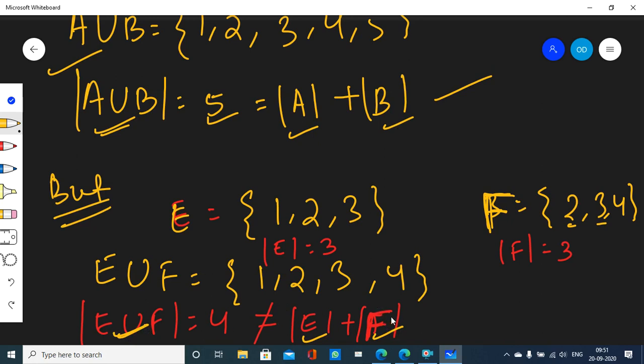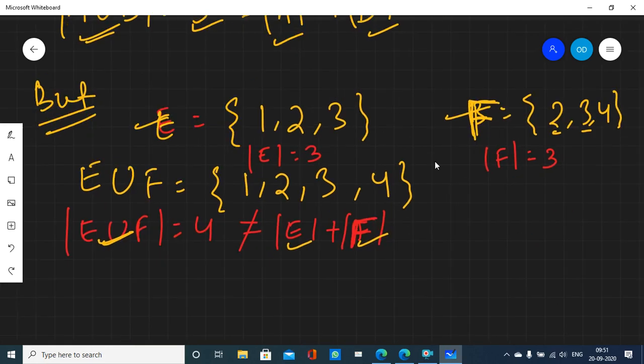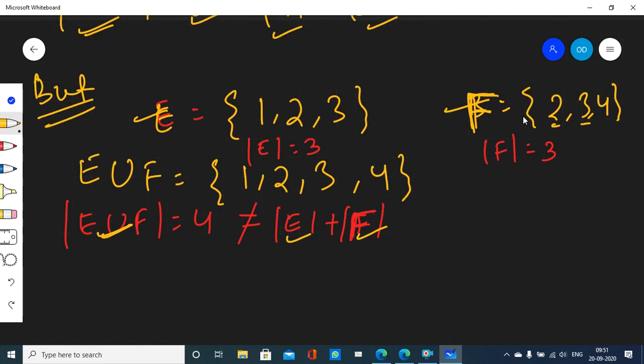Why is that? Because E and F have some elements common between them. So when you are trying to include elements from set F, you had to make sure that 2, 3 have already been written. So I will not write 2, 3 again. So you include only 4. See here, 2 numbers get decreased. You see my point?